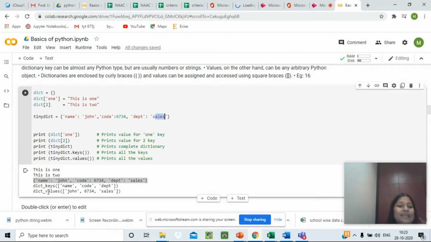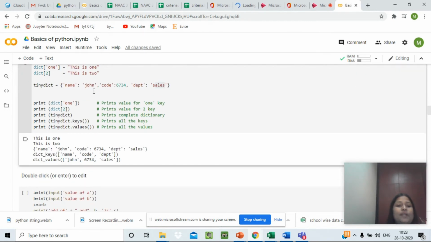These are called dictionary values. When we write dict values, it will give us the values associated, and it can be a unique name, unique number, or unique department. But when we talk about keys, there will be only one key, but there can be multiple values or multiple entries within that particular key.